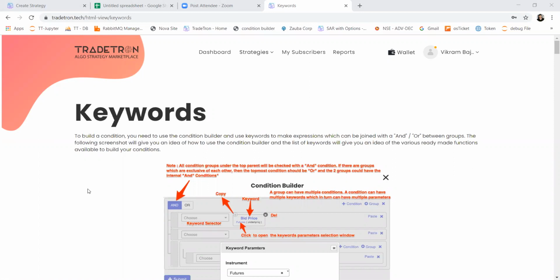Sahil is asking, I want to select a strike, put strike 200 points away from ATM call. Then you can use the ATM keyword with -4 as the offset.